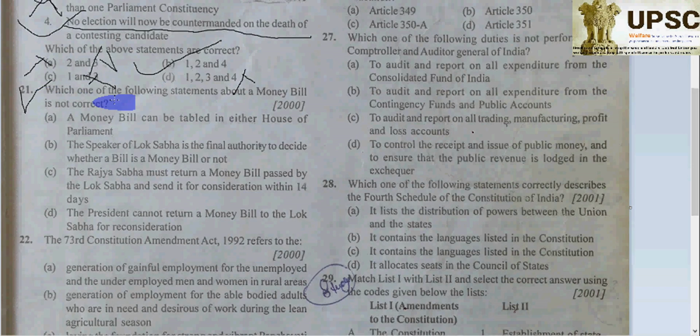Now see, which one of the following statements about the money bill is not correct? A: a money bill can be tabled in either house of the parliament. No, so the first is going to be absolutely wrong. That's why here we choose which one is going to be incorrect. So A will be the correct answer, my dears, because it will be introduced in the Lok Sabha, and the Lok Sabha speaker is going to decide whether it's a money bill or not. So B, why not?